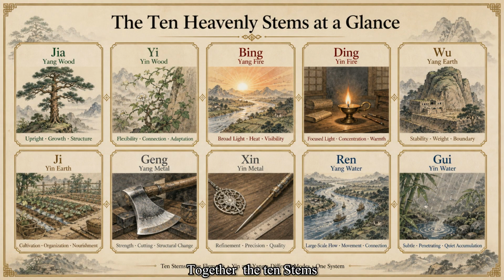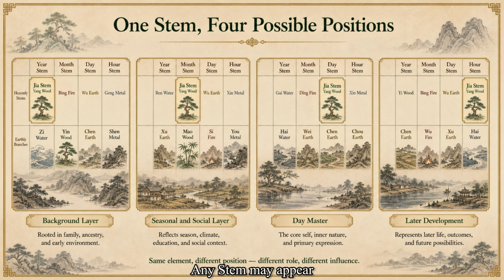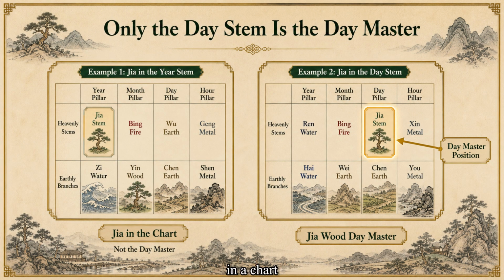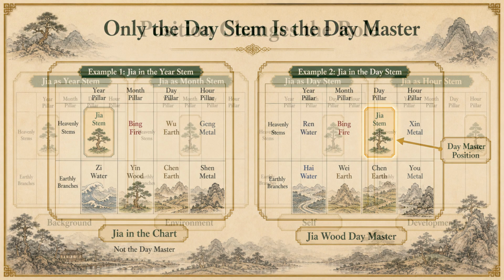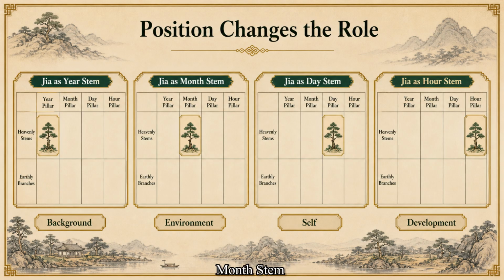Together, the 10 stems express wood, fire, earth, metal, and water through 5 yang and 5 yin forms. Any stem may appear as the year, month, day, or hour stem, and its positional role changes the interpretation. Seeing Jia somewhere in a chart does not make the person a Jia Day Master. Jia must appear in the upper day position. Jia as the year stem, month stem, or hour stem enters a different layer of the chart.